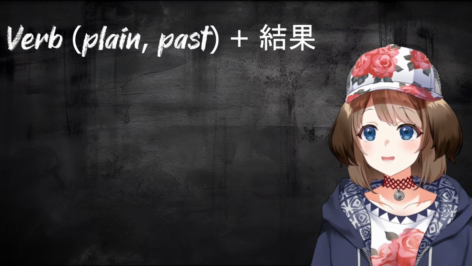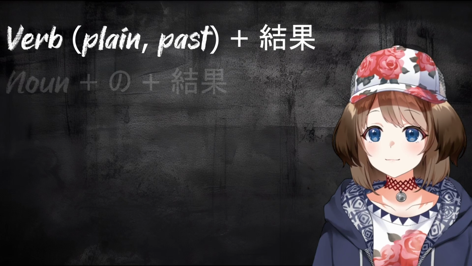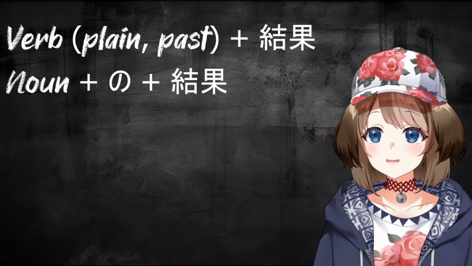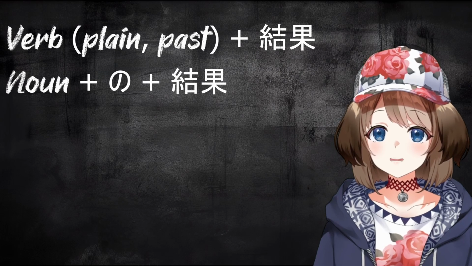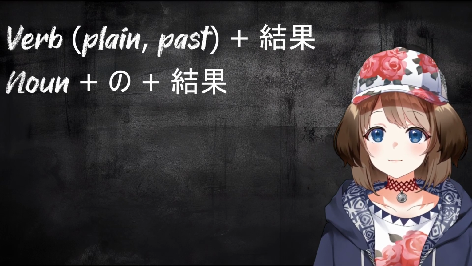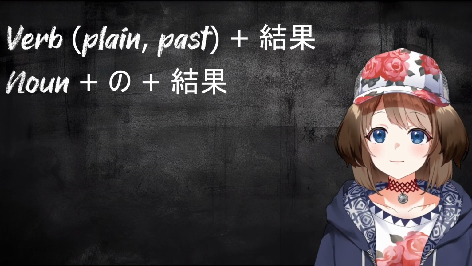However, you can also find kekka in situations where no action is specified, as in noun plus the particle no plus kekka. This is like as a result of something or because of some direct action or cause or direct force.